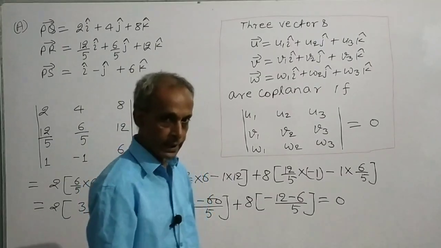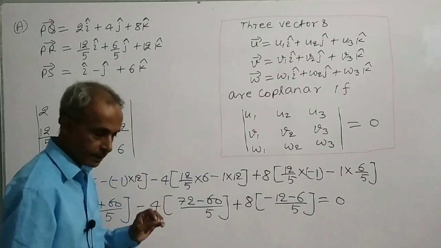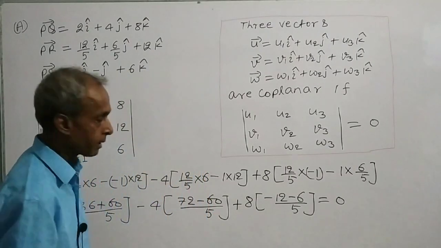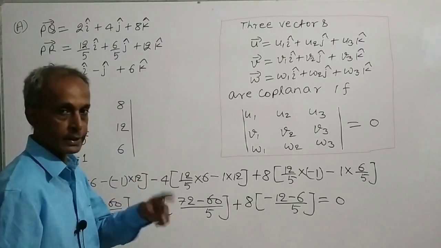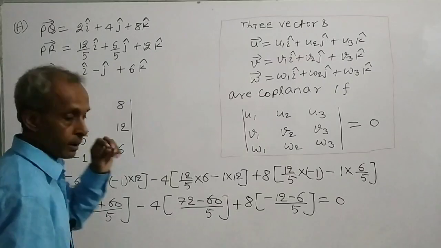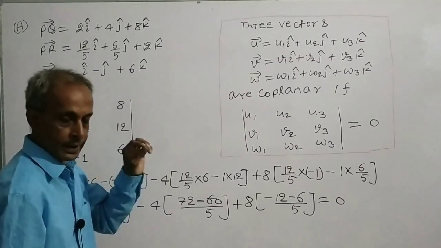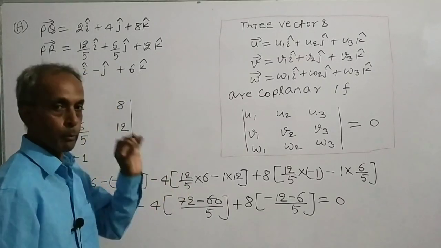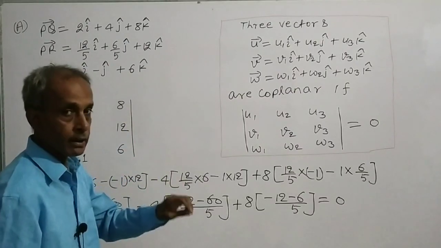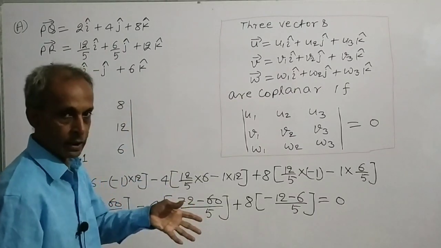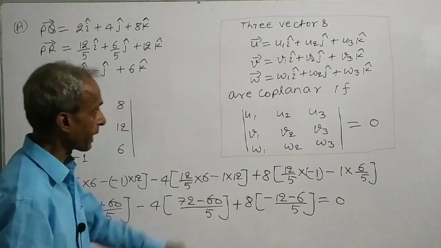In option A a statement is given. We have to check whether this statement is correct or not. In option A, it is said that points PQRS are not coplanar.